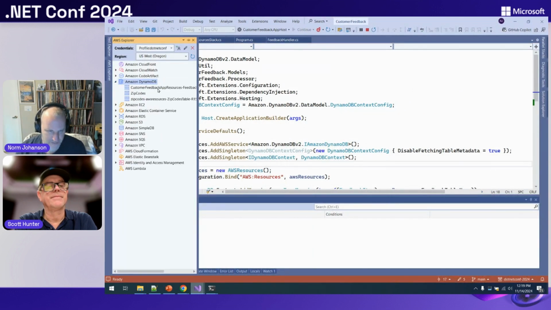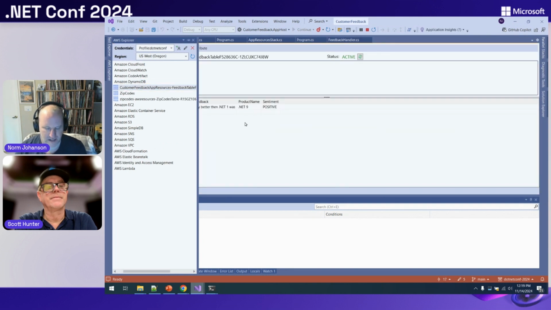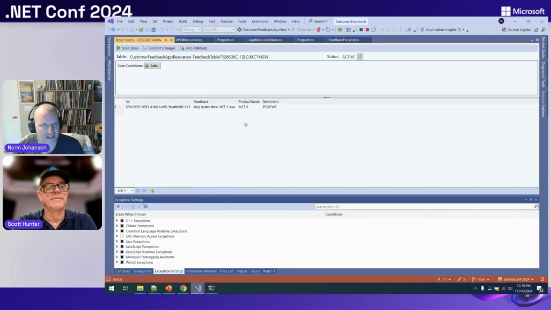Okay, so there we set it in there, and let's see if we did everything right. We should have. Here's our tables that just got allocated as part of our debugging experience, and we put it in there. So this is, again, how we kind of iterate while staying in our IDE, our allocations of resources, connecting in there and testing it all up, staying in our .NET land with all of our AWS resources together.